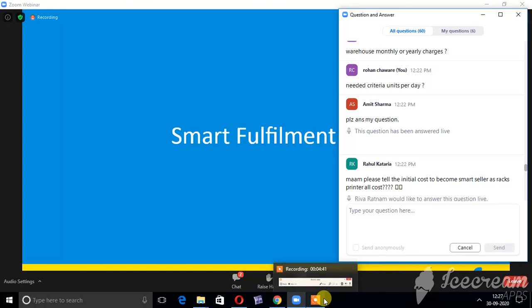What is FA 2.0? FA 2.0 was already explained. This is only for the low DRR sellers, which we have automated already. If you are eligible, definitely you will get the FA 2.0 nomination.